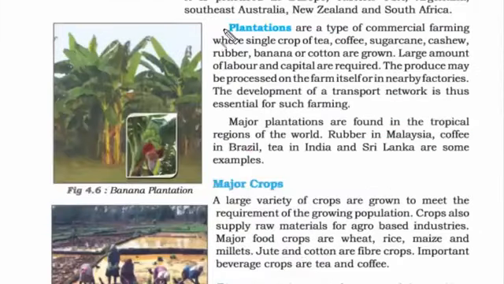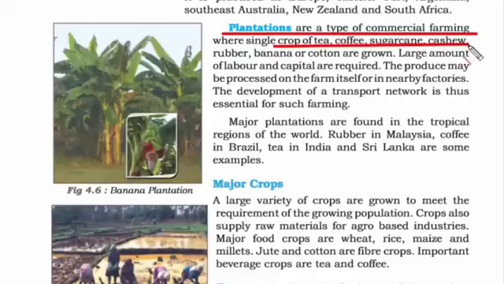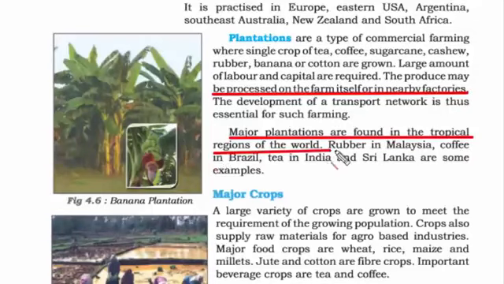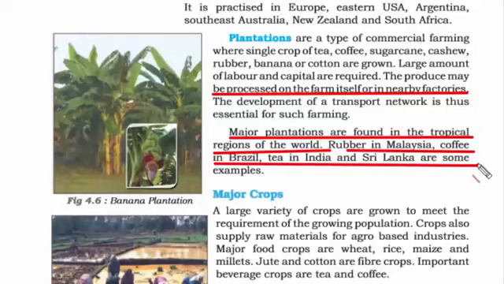Now let's read about plantations. So this is a type of commercial farming. So if you see tea, coffee, sugarcane, cashew, rubber, banana, cotton, they all are grown out of a plant, and they also have a lot of market value. That's why it is called commercial farming, because you use it to sell in the market. So most of this is either processed on the farm itself or you take it to nearby factories. Most of these plantations are found in the tropical region of the world because of ample sunshine. Rubber is in Malaysia, coffee is in Brazil, tea in India and Sri Lanka are some examples.